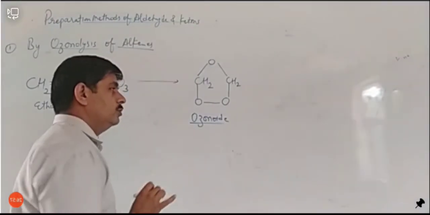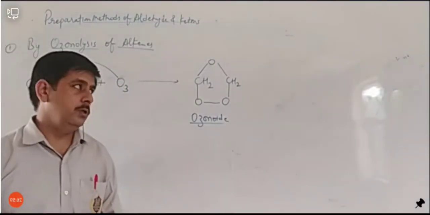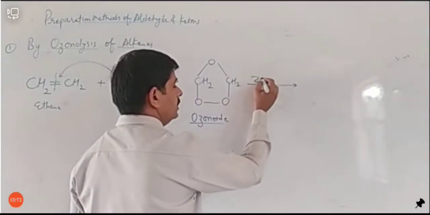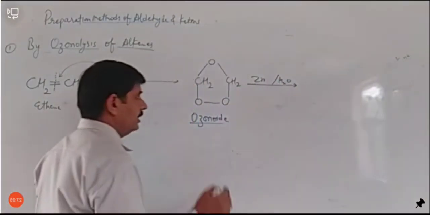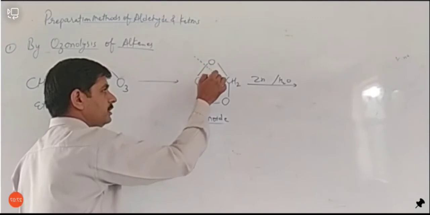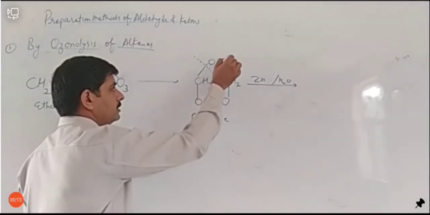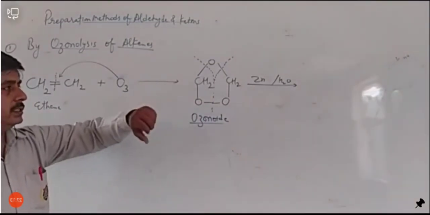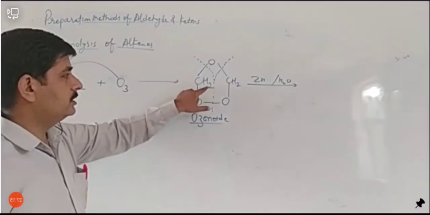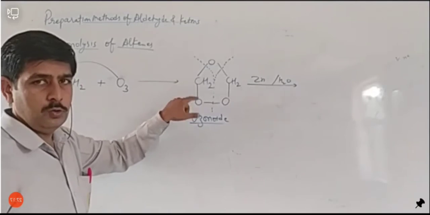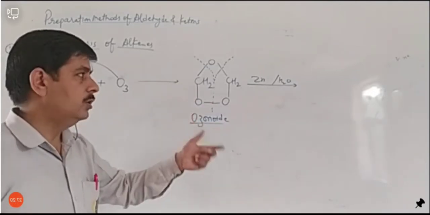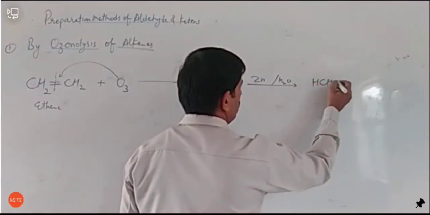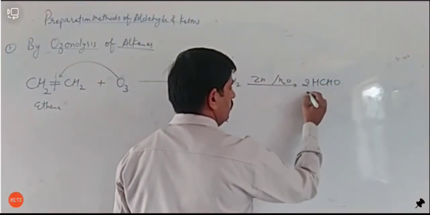So this ozonoid is not a stable compound. When you heat it with zinc and H2O, it will decompose. It will break down like this. इस तरह से ये break down हो जाएगा. If it breaks down like this, you can see it will form HCHO. CH2O means HCHO. So there will be 2 molecules of HCHO. It is called formaldehyde.